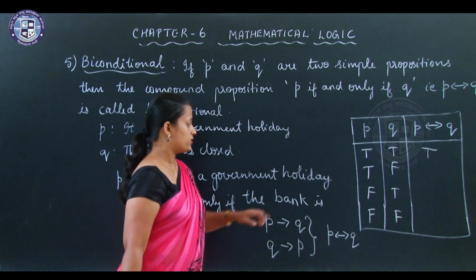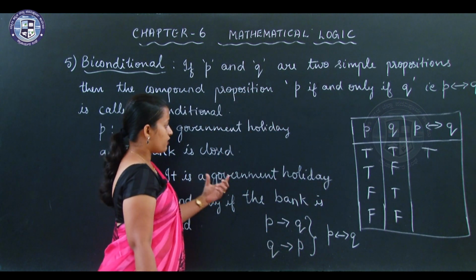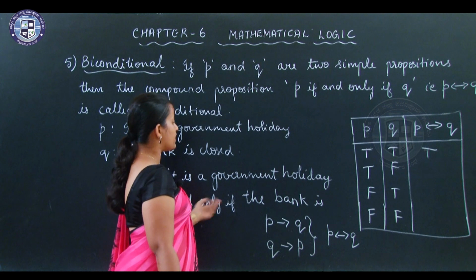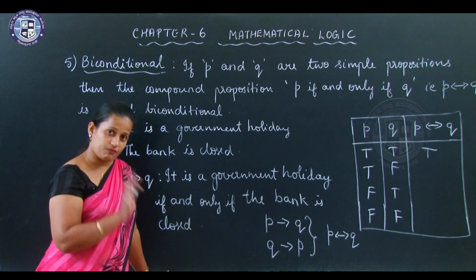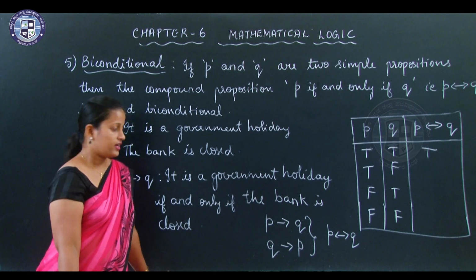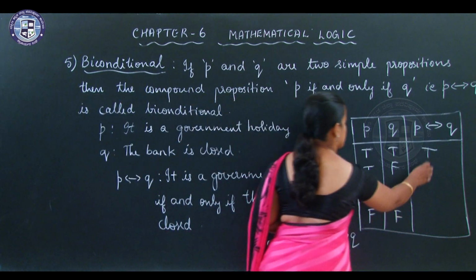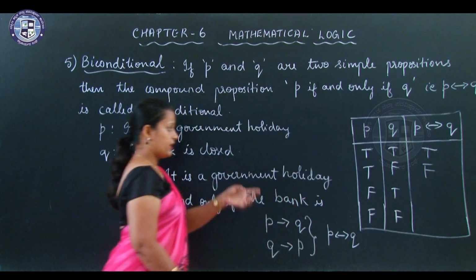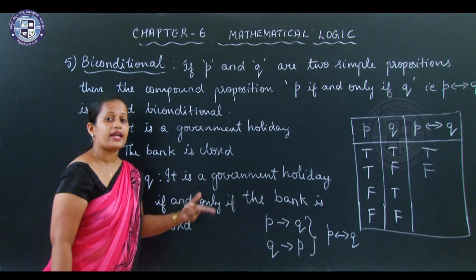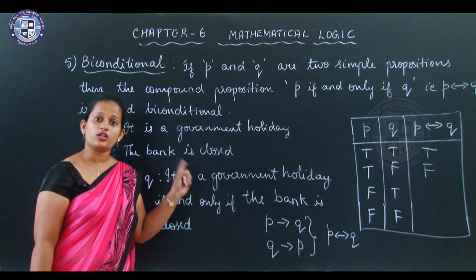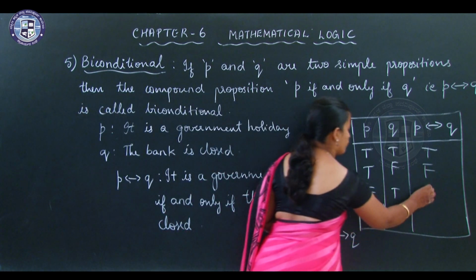Now you observe. This is true and this is false. So it is a government holiday if and only if the bank is not closed. Can that happen? When it is a government holiday, the bank has to be closed. Can the case bank is not closed take place? No. So this is false. Now the first statement is false. It is not a government holiday if and only if the bank is closed. It is not a government holiday, then why is the bank closed? Cannot happen, right? So this is also false.